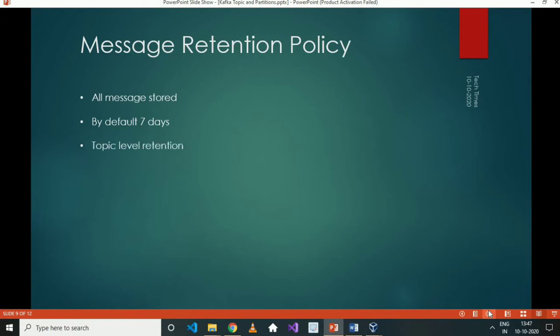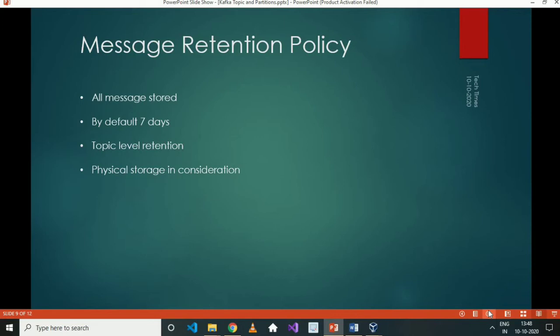Whether the consumer has read them or not, the messages will be stored and won't be deleted unless the retention policy has expired. This retention policy is at a topic level. It is not at a cluster level, so not all messages will expire in 7 days. For each topic we can set different retention policies, and we have to decide what your retention policy should be for your project.